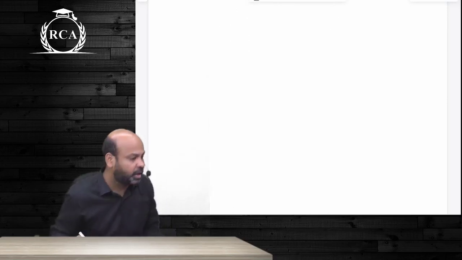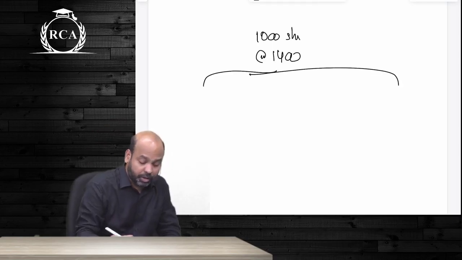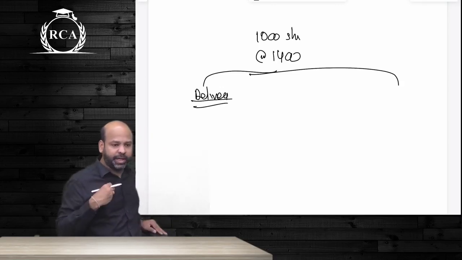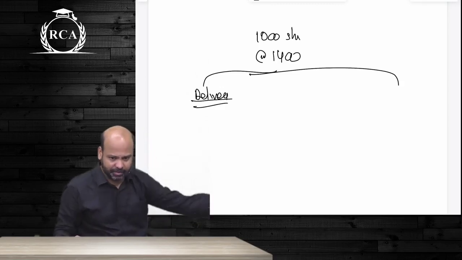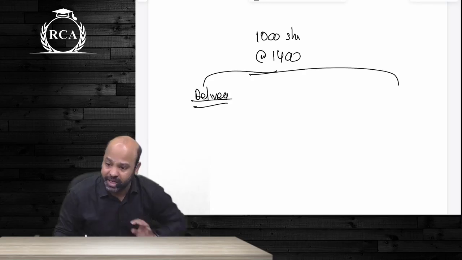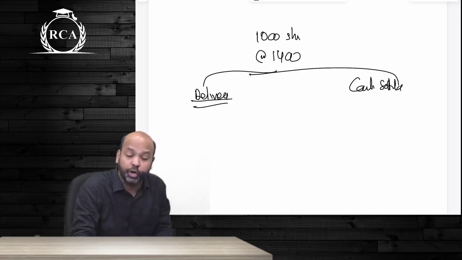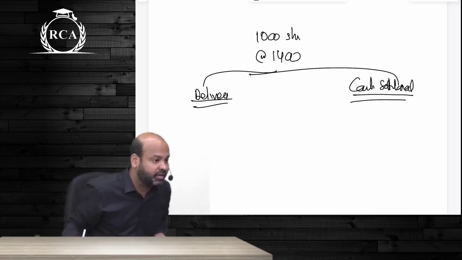Let us go back to the example beta that I have entered into a contract with Nandini, guys, 1000 shares at a price of 1400. If it is delivery settlement, whatever the price prevailing on expiry date, all that I should do beta is pay 1400 rupees to her and take shares of Reliance. 1000 multiplied by 1400, I will pay and I will take delivery of the underlying shares. If it is cash settlement, guys, we are not going to exchange the underlying commodity. Instead, we will settle the net difference in cash.